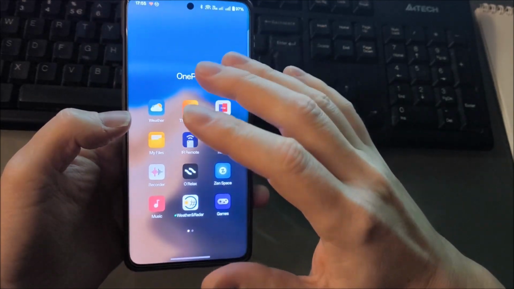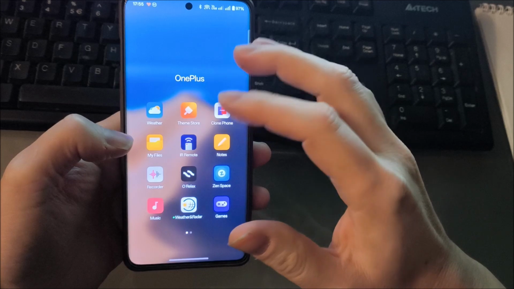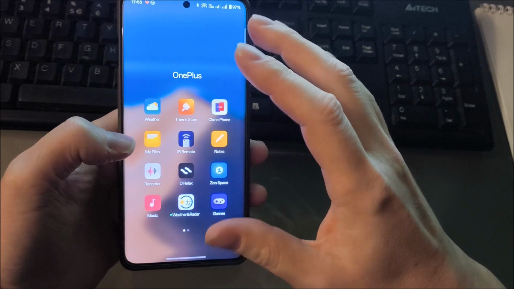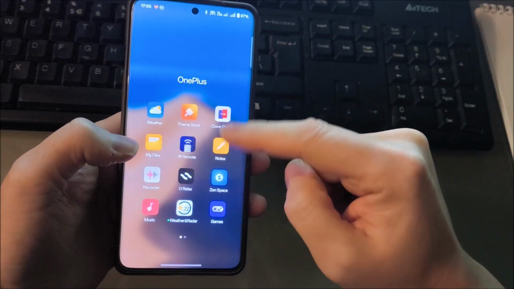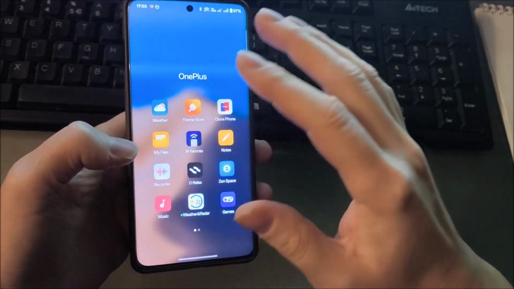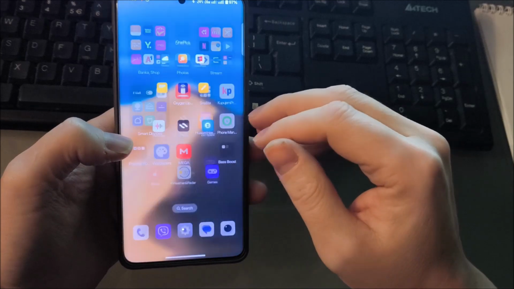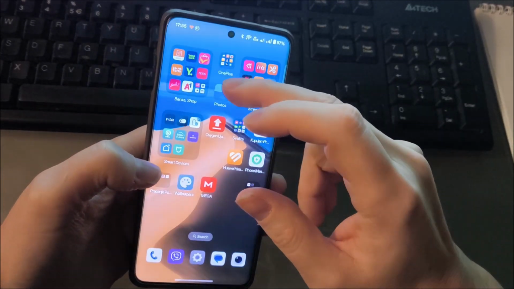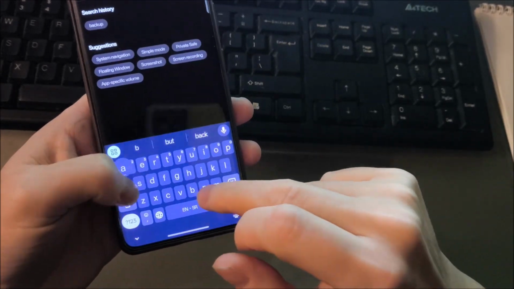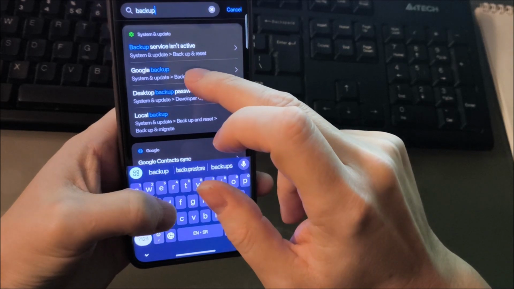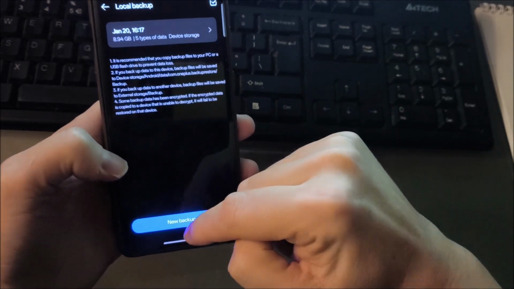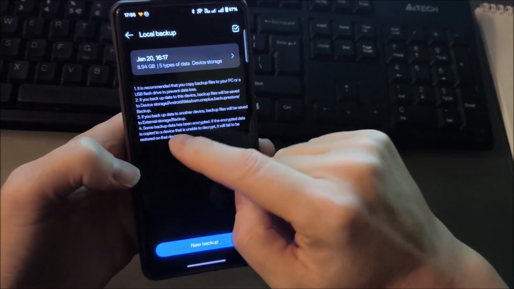Also, you must back up all of your files, pictures, everything, because when you do the rollback, your phone will be factory reset and you must restore your files. So for this you need to enter settings, then type backup, then local backup, and then new backup if you haven't done this.